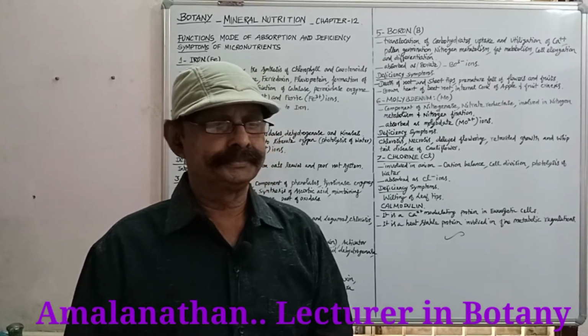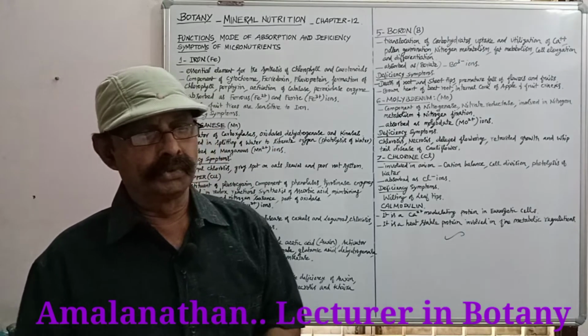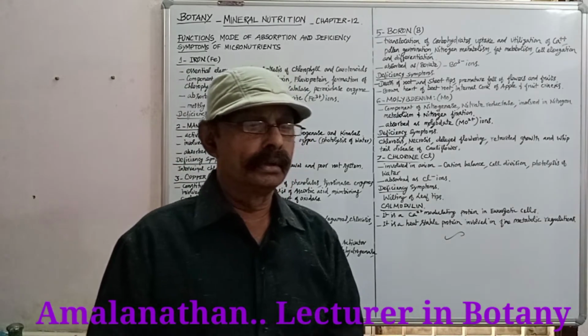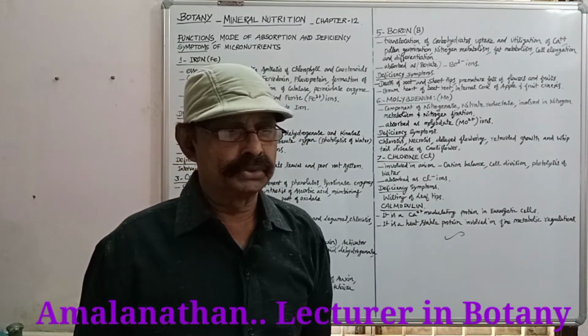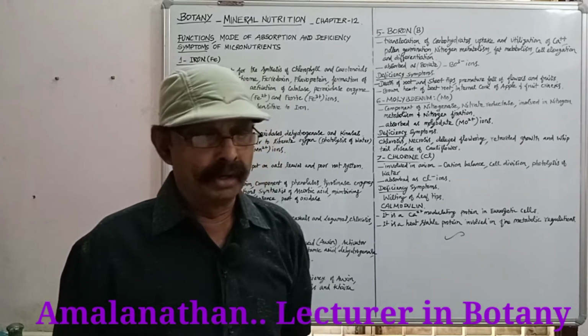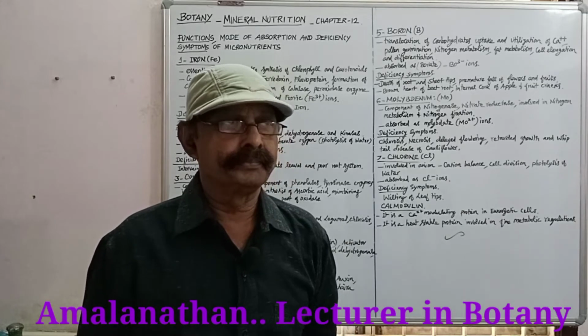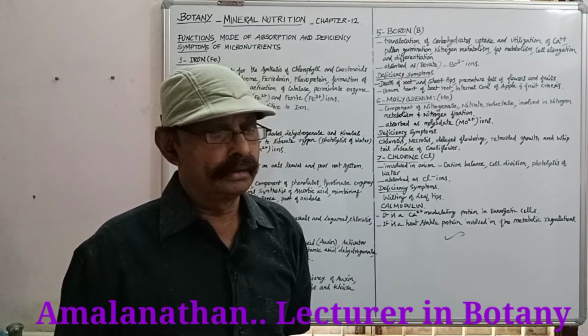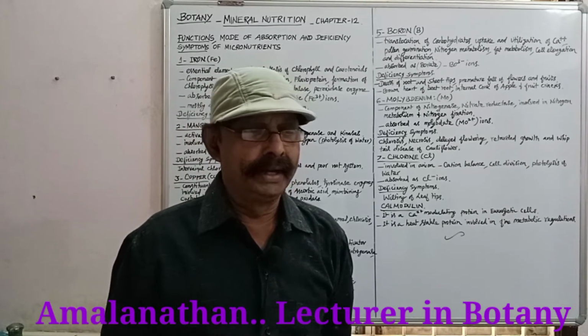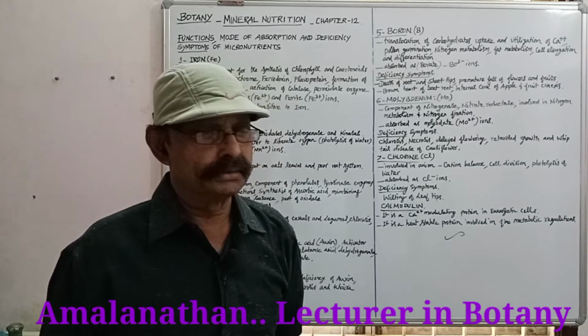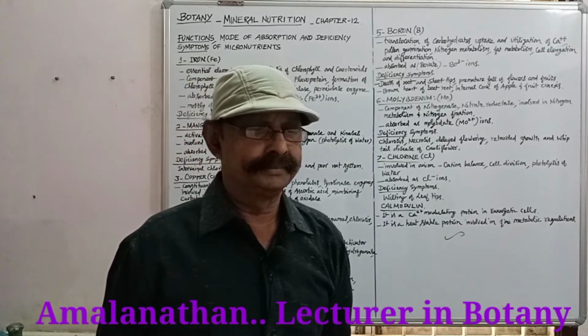For example, boron is essential for translocation of sugars. Molybdenum is involved in nitrogen metabolism, and zinc is needed for biosynthesis of auxin.